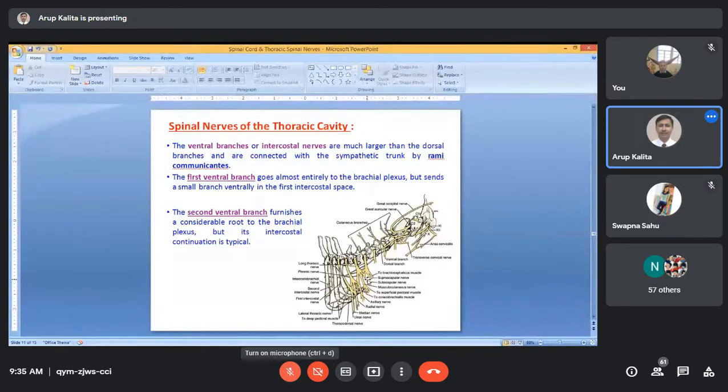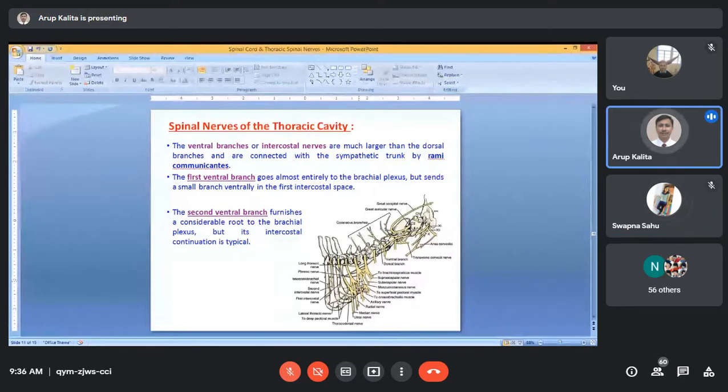So the brachial plexus is formed by the ventral primary branches of C6, C7, C8 and T1 and T2 spinal nerves. C6, C7, C8 are cervical spinal nerves, and T1 and T2 are thoracic spinal nerves. So that will form the brachial plexus. Now, what is the importance of the brachial plexus, Sapna? It will supply nerves to the limbs.